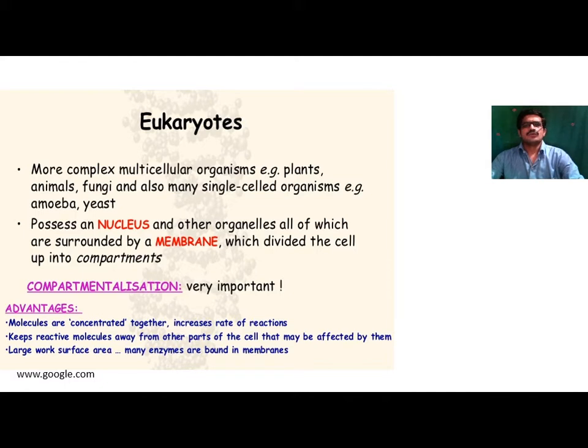So the governing body which is present inside the cell is called the nucleus. The cell is called the structural and functional unit of life because it performs all the vital functions of the body. The information regarding the metabolism of the cell is situated inside the nucleus. That's why the nucleus is called the governing body of the cell. The nucleus gives orders to the cell and the cell performs all the vital functions of the body.